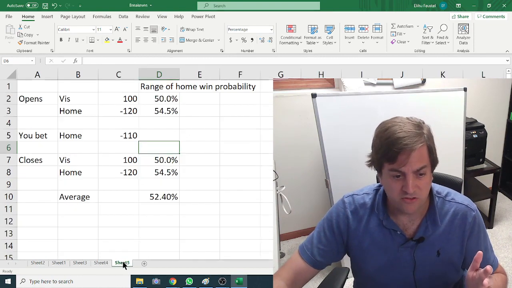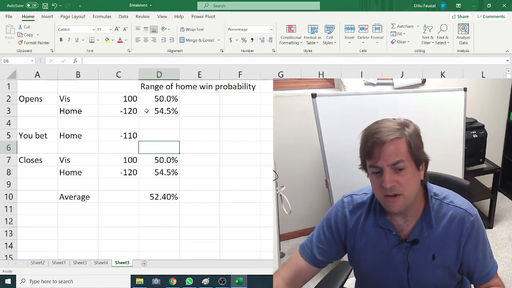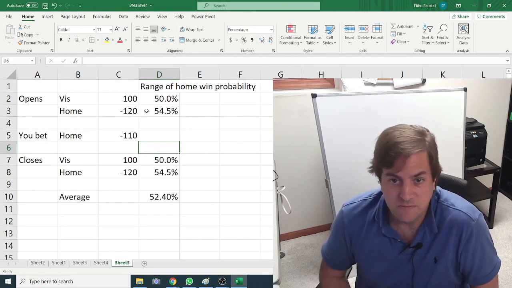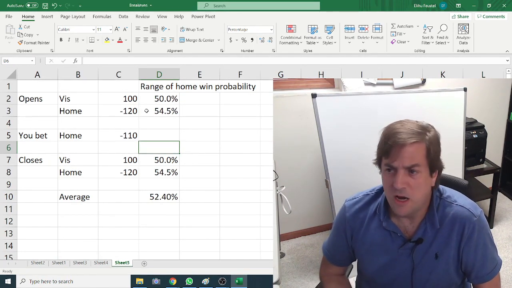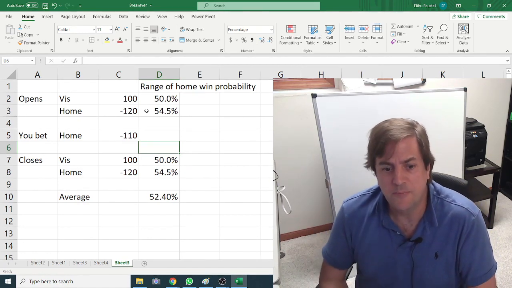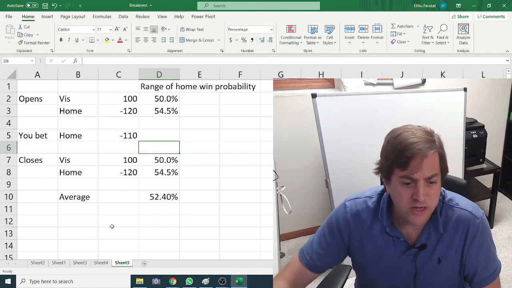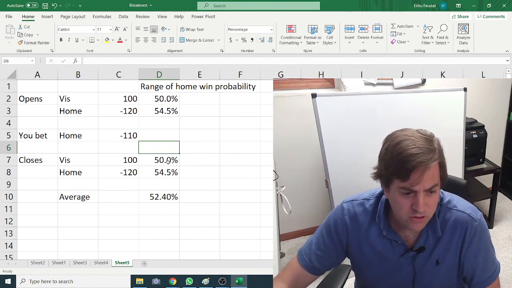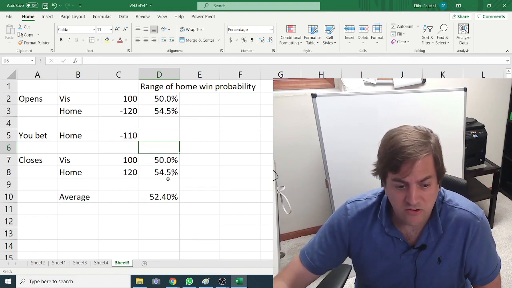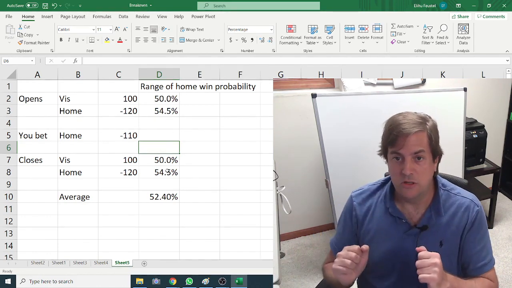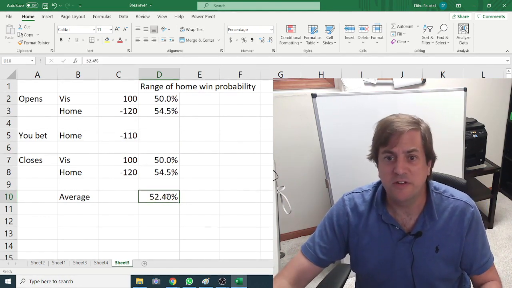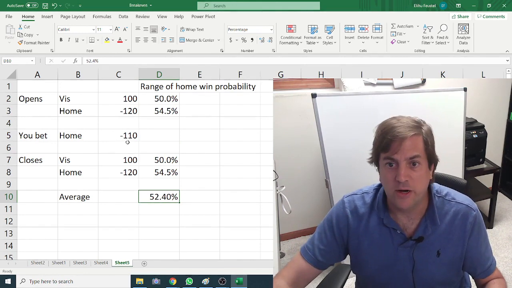Now let's compare that to another case. The market closes the same way. It closes home team minus 120, visitor plus 100. But you pick off a rogue book. You find a book that has the price at just minus 110. What is your equity? Well, in this case, we aren't able to bound the range of the home team winning at all because we haven't seen a movement. So even though you're looking at an identical close and an identical bet, here we can only guess that the average is about 52.4 and your bet has no equity.